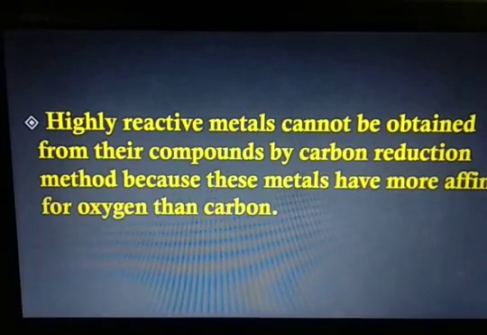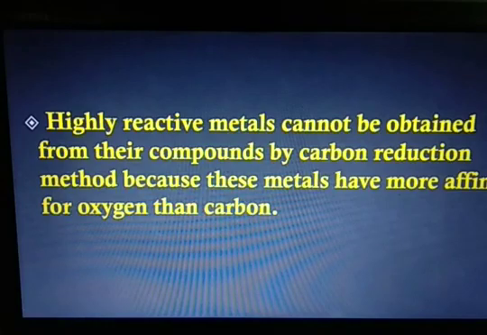Now, highly reactive metals cannot be obtained from their compounds by carbon reduction method. This is because these metals have more affinity for oxygen than carbon.